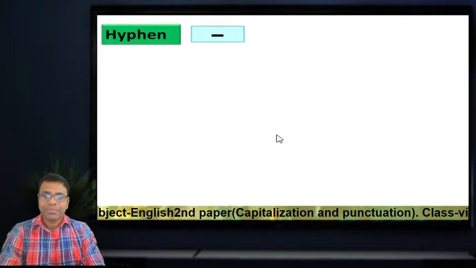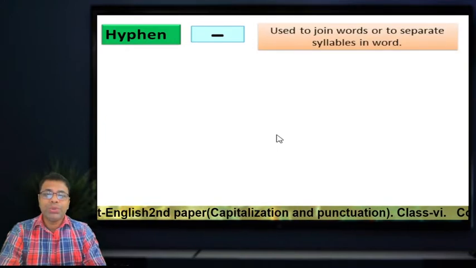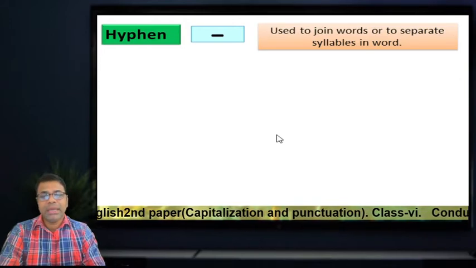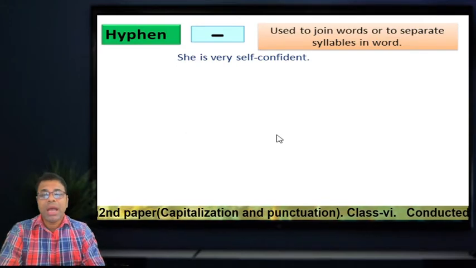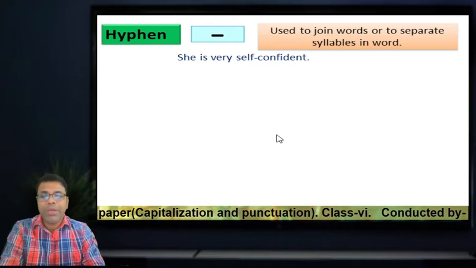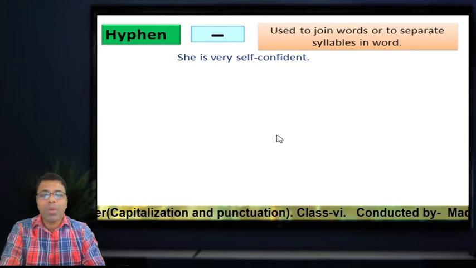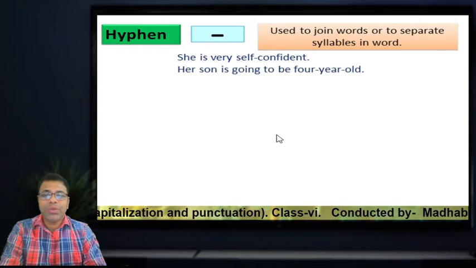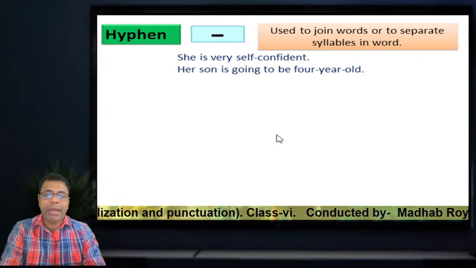Then the next one, hyphen. We use it to join words or two separate syllables in a word. Look at the sentence: She is very self-confident. Look at the hyphen in self-confident, between self and confident. That's why we call it a compound noun. At the time of a compound noun, we sometimes use a hyphen. Her son is going to be 4-year-old: 4, hyphen, year, hyphen, old.